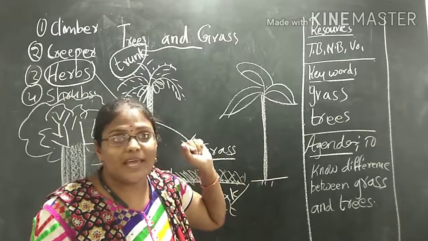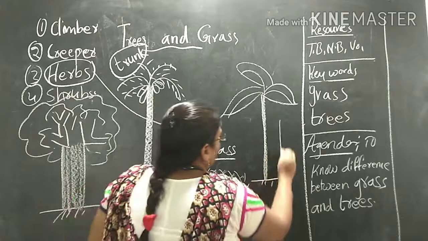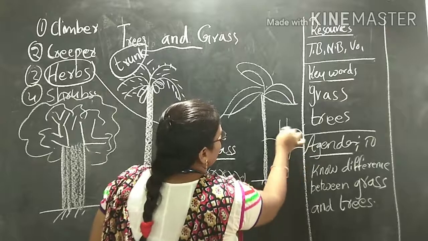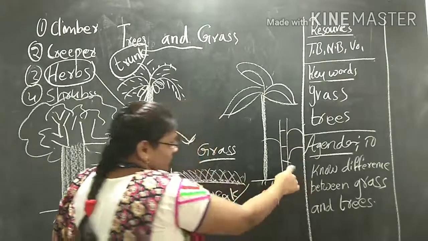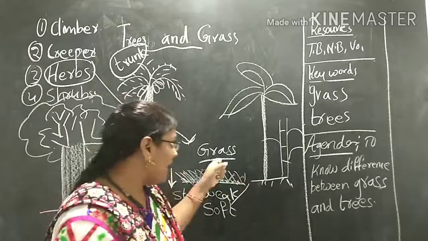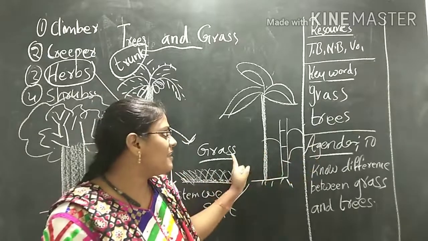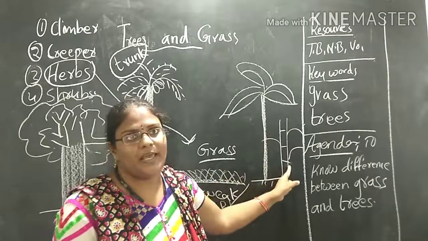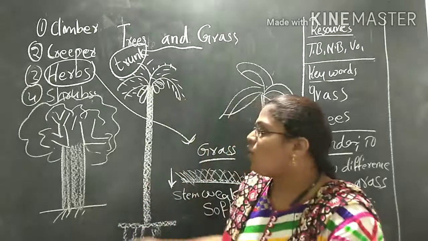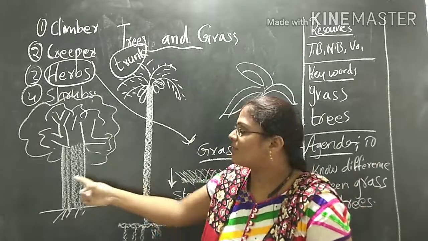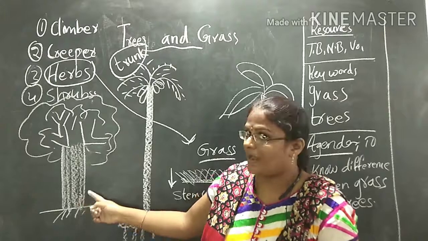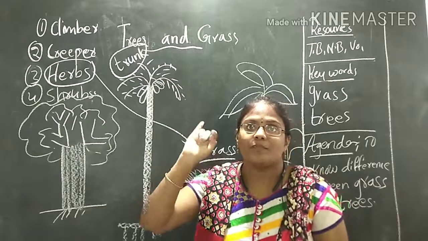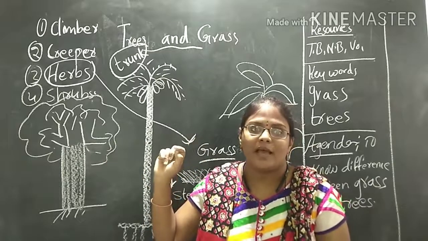And do you know about sugarcane? Yes, sugarcane is also very strong, but it has single leaves. This one is also a type of grass plant. Okay, children? Examples of grasses are bamboo tree and sugarcane. And examples of trees are all big trees. What do we call this term? This term we call a trunk. And these trees have many branches. Apple tree, mango tree. Yes or no?